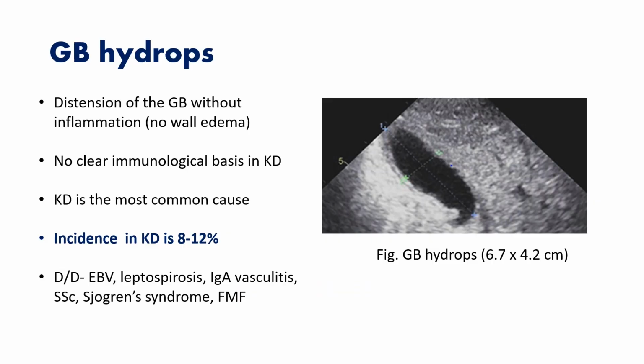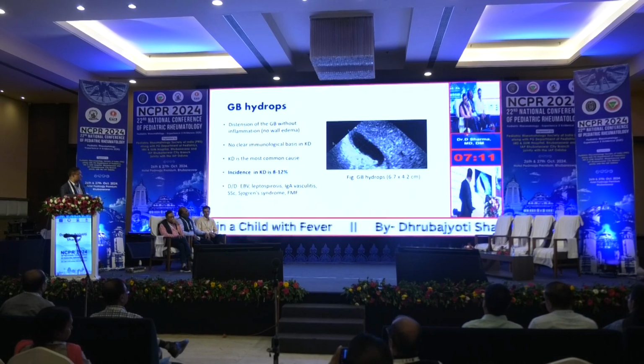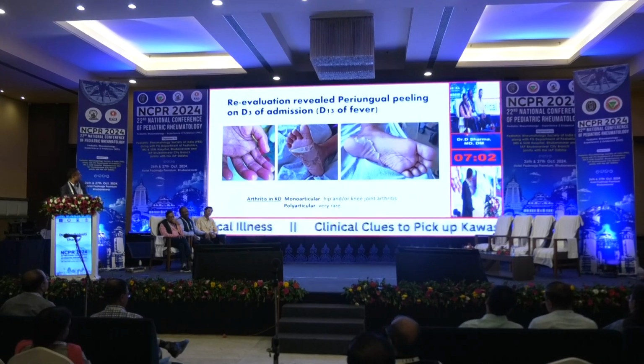So what is GB hydrops? It is nothing but non-inflammatory dilatation of the gallbladder. There is no clear immunological basis why there is GB hydrops in KD. There are other causes and other diseases also. KD is the most common cause, and the incidence is 8 to 12%. Differential diagnoses are Epstein-Barr virus infection, leptospirosis, IgA vasculitis, systemic sclerosis, Sjogren syndrome, familial Mediterranean fever. These are the adult differential diagnoses. We can see the GB hydrops in this index case in the picture.